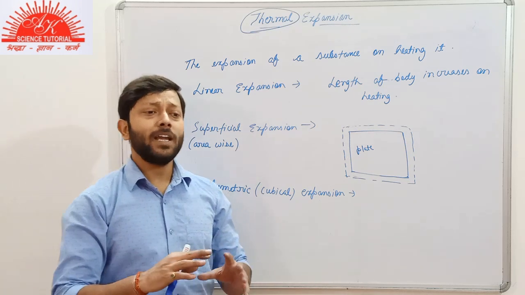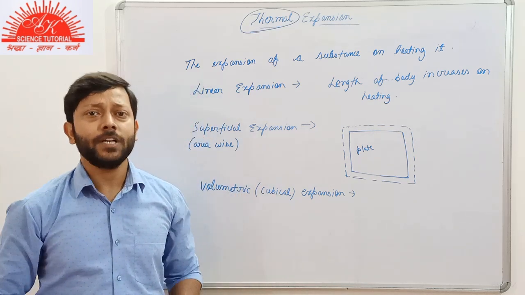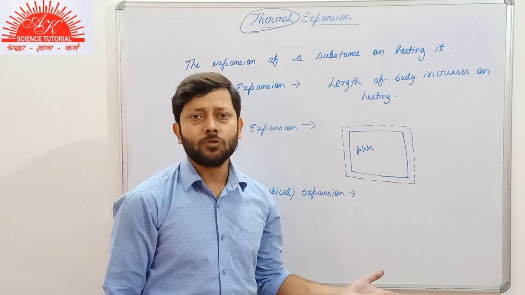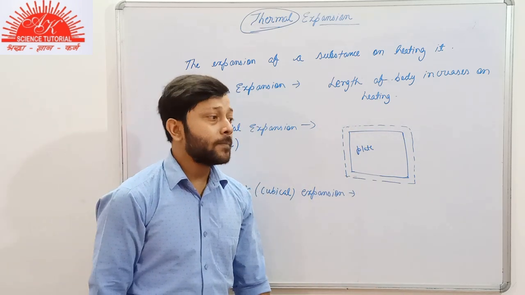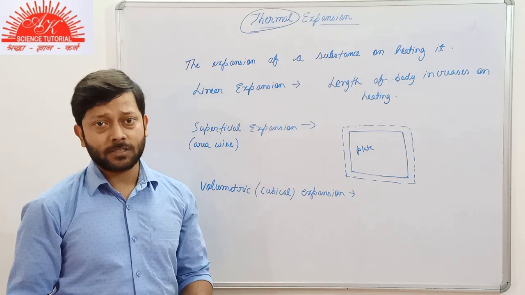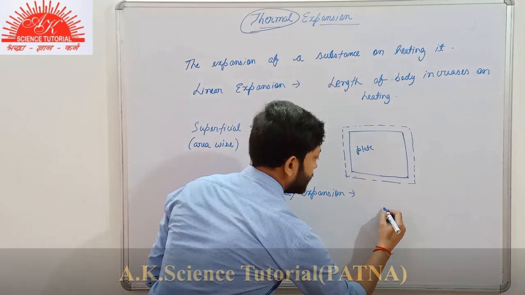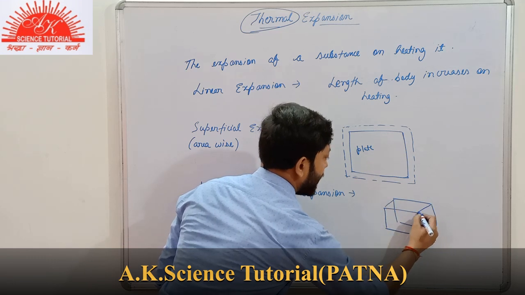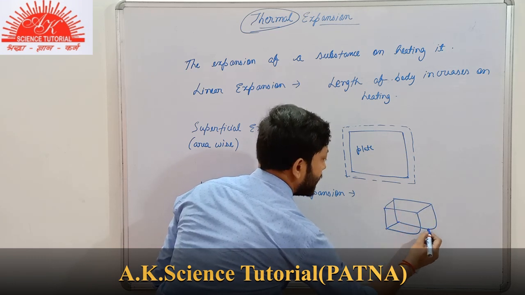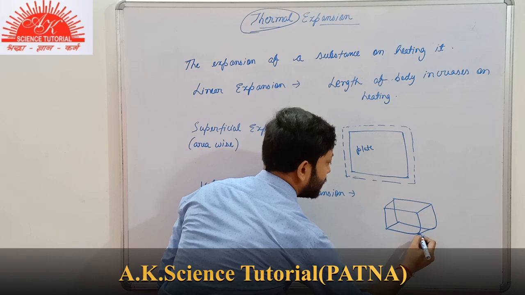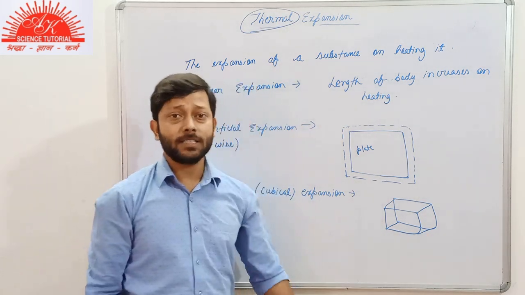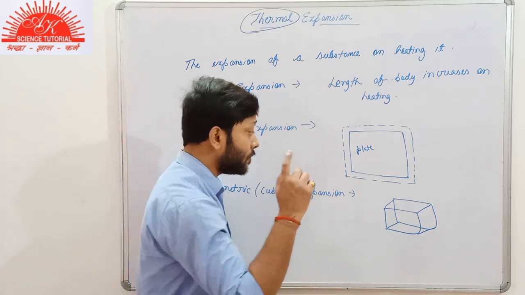Suppose that we have any three-dimensional body. As here we had the plate, obviously it was two-dimensional. If we have a cuboid-like structure, something like this, a cuboidal structure. Suppose we have a box that is made up of any metal, any substance, then when you start heating this cuboidal box, what will happen?